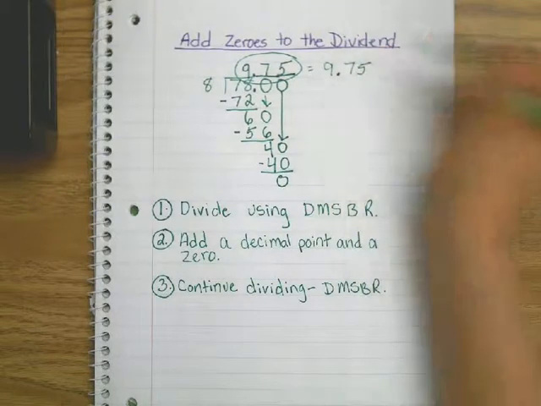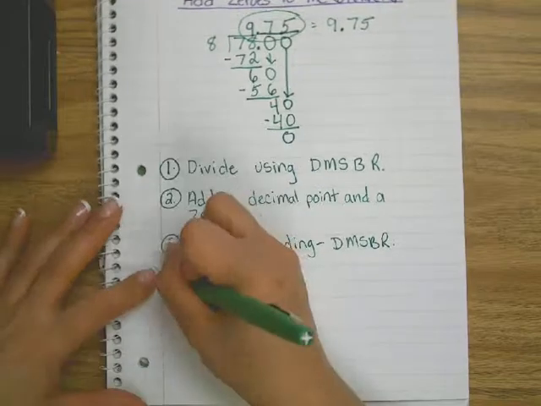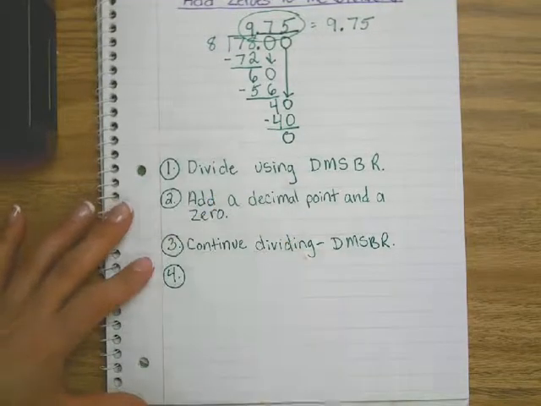So step 4, I'm going to write down, continue until you have 0 for a remainder.